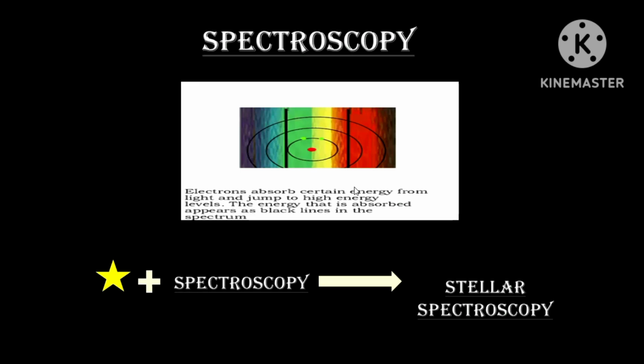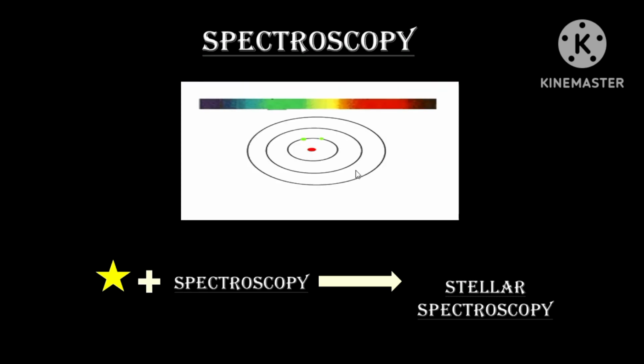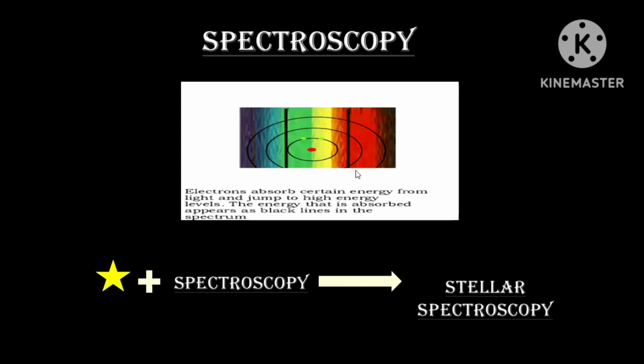And here there is an absorption of energy, which is indicated by black lines. In a similar way, the study of spectral lines emitted or absorbed by an object is known as spectroscopy.